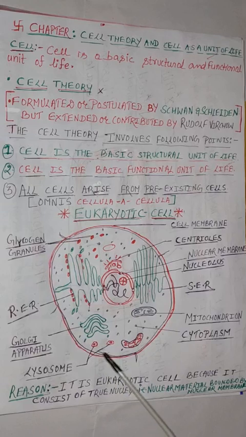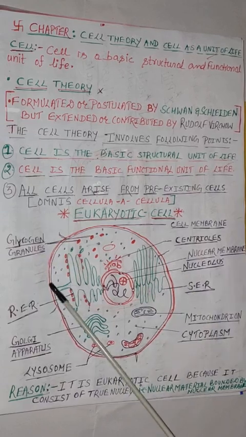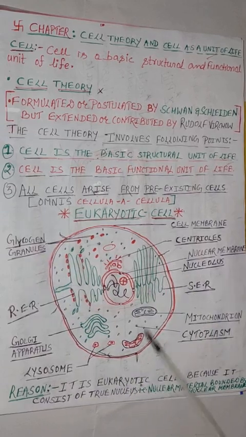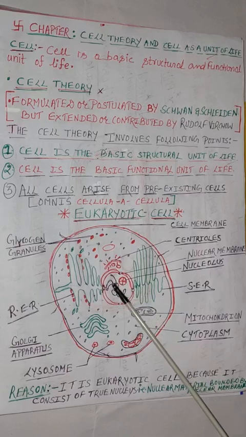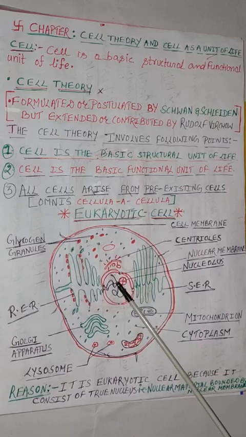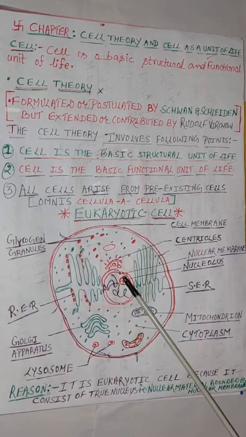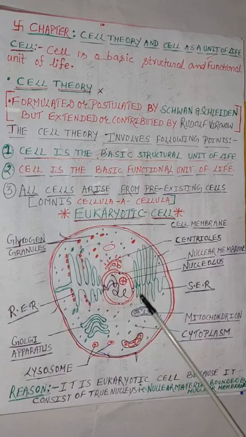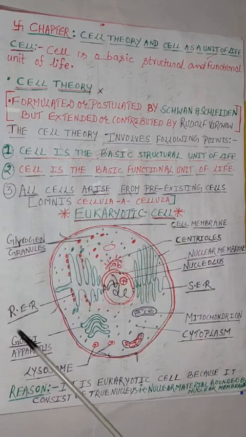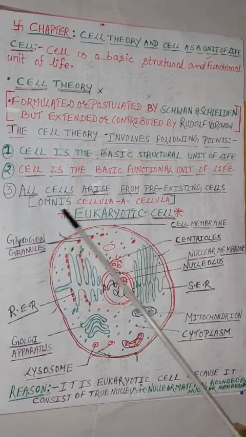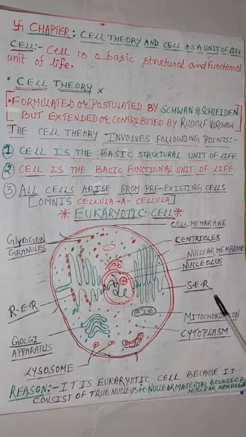So students, why is this cell eukaryotic cell? Because it consists of true nucleus, in which the nuclear material is bounded by nuclear membrane, isn't it? So this is all about your eukaryotic cell, students. Okay.